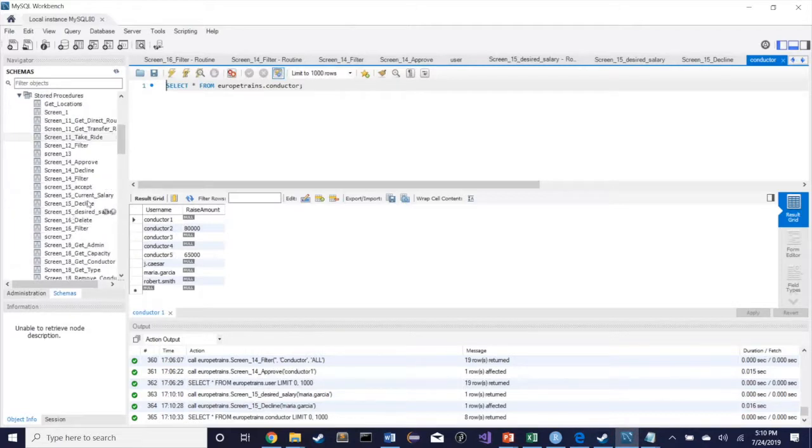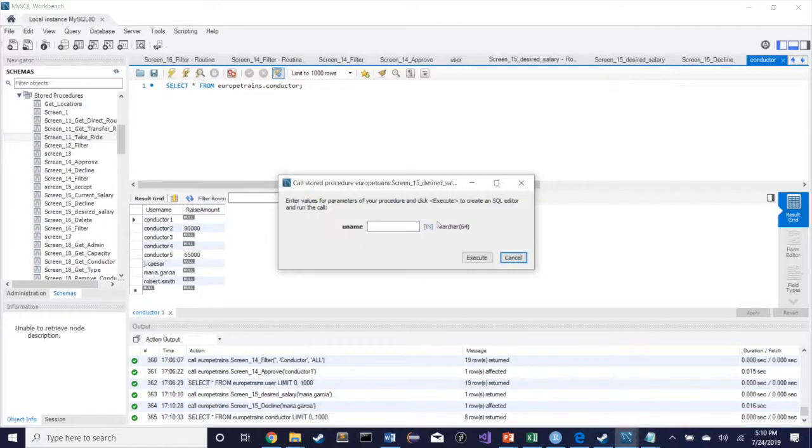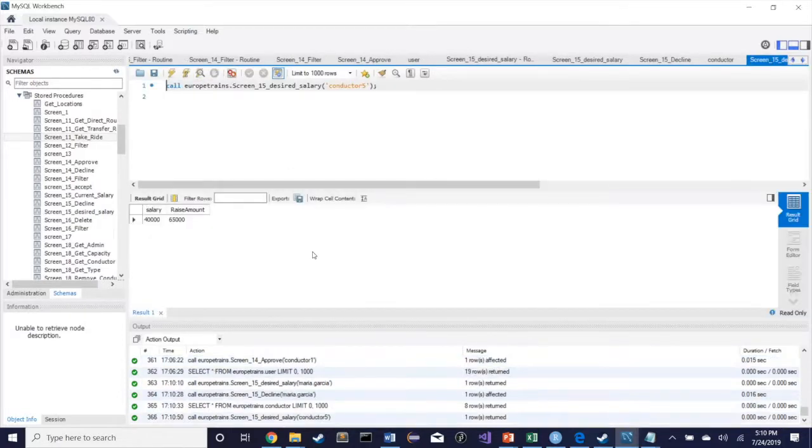Now we will do the same procedure for conductor 5. We see that he has a $40,000 salary, but he wants that to be a $65,000 salary, and we're going to approve that request.